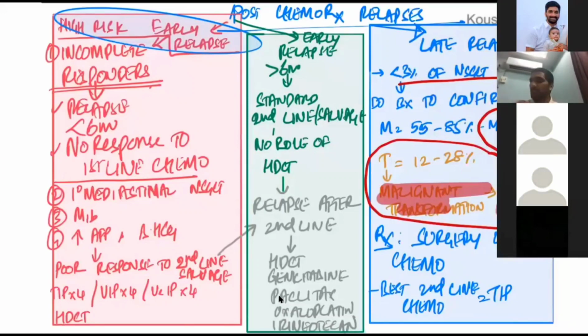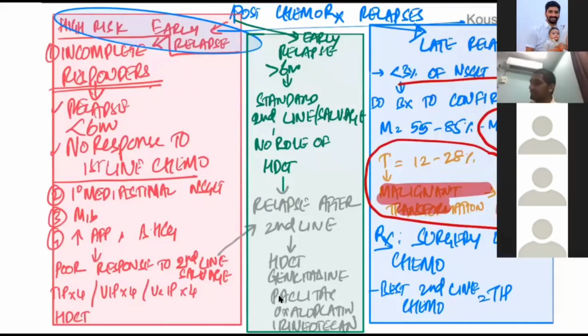Hello. Who's speaking? Ganguly here, sir. Sir, I just want to cross-check one thing. Regarding seminoma stage 2, if it is less than 3 centimeter with normal serum tumor markers, we are going for RPLND. Exactly.